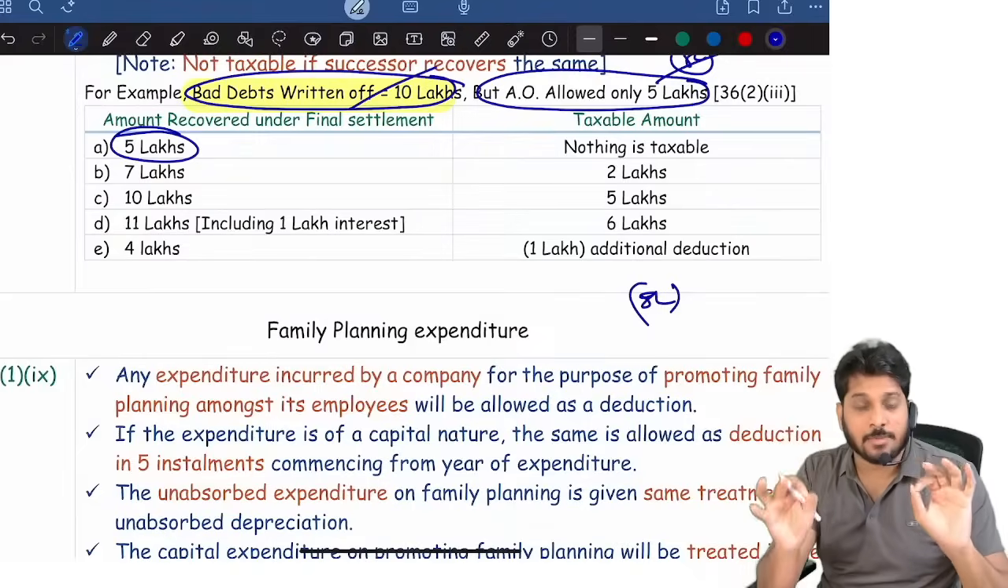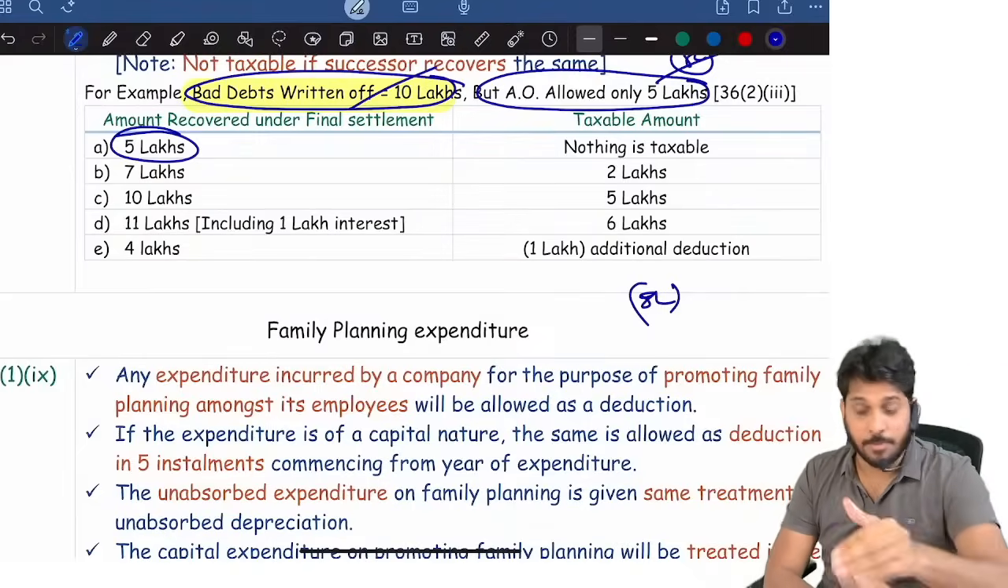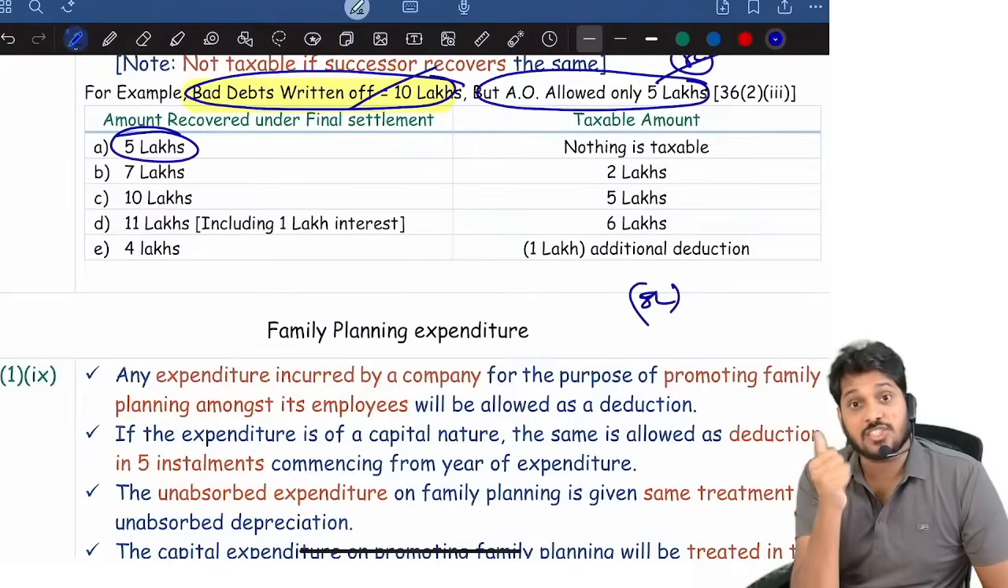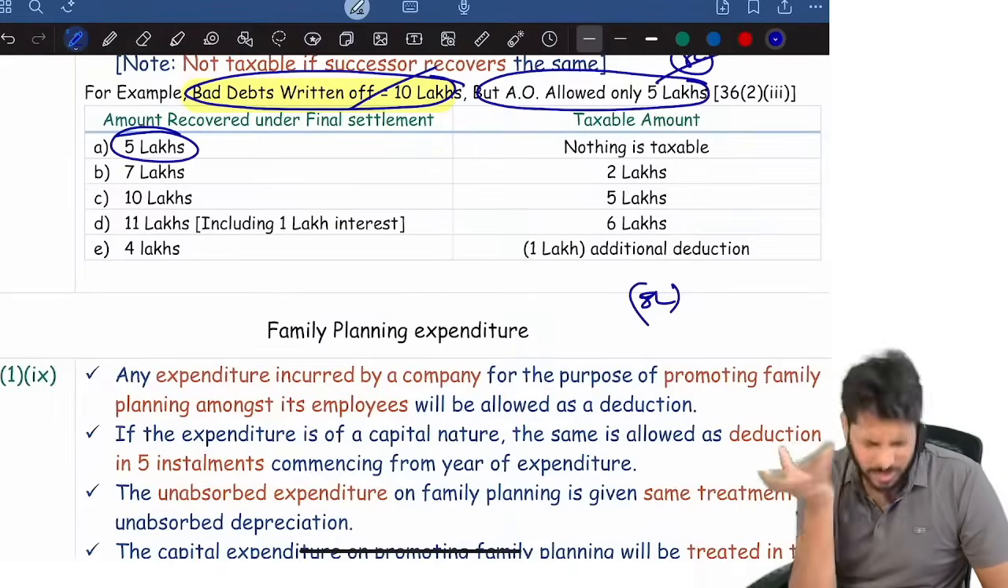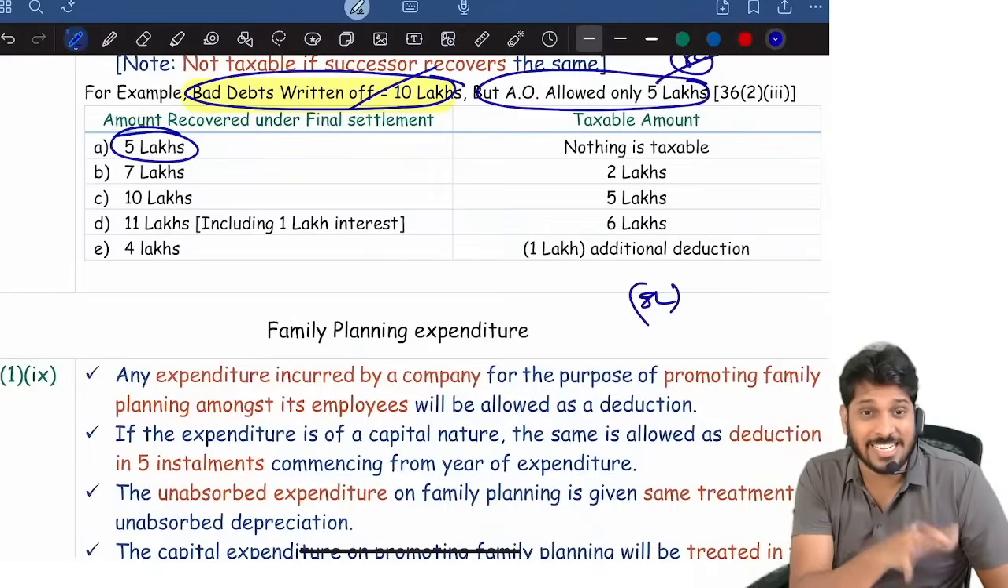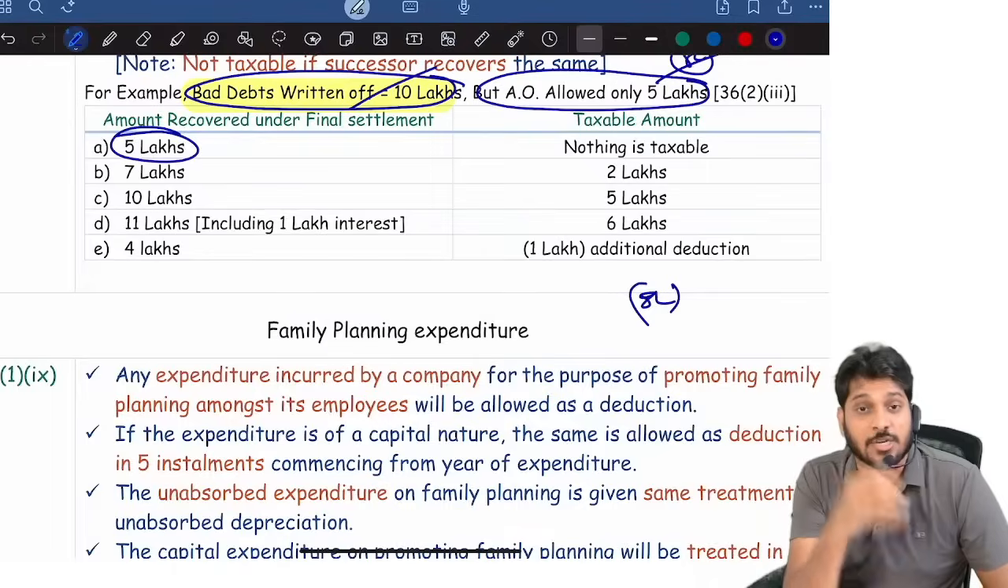Bad debts recovered is taxable to the extent deduction was allowed earlier. Simple. Bad debts recovered is taxable in excess of the deduction allowed. To the extent deduction is allowed, it is taxable. Simple logic you can take.